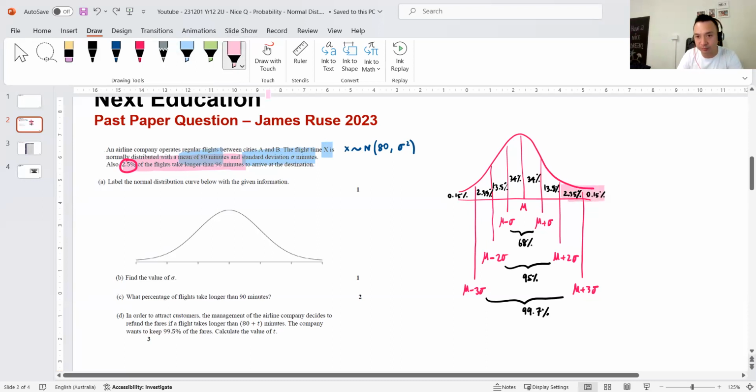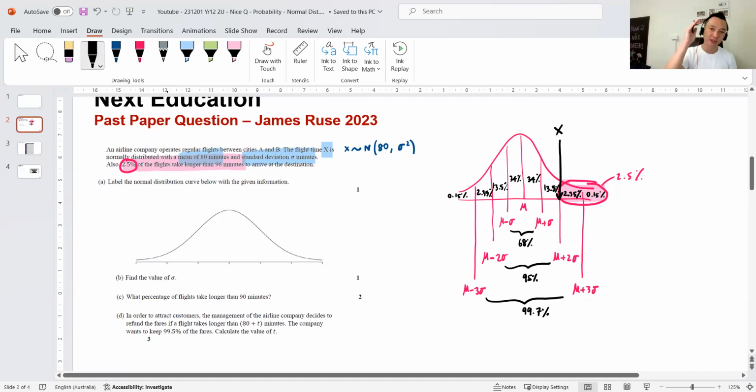That's these two, which add up to 2.5%. So basically, if my X in this case is equal to 2 standard deviations above the mean, then 2.5% of the time would be greater than 96 minutes.